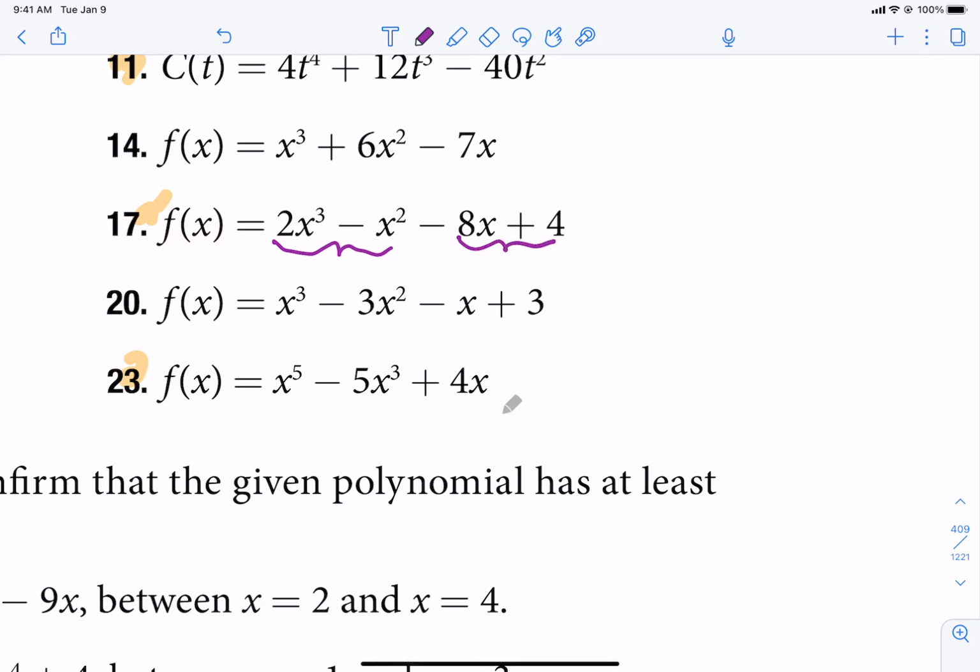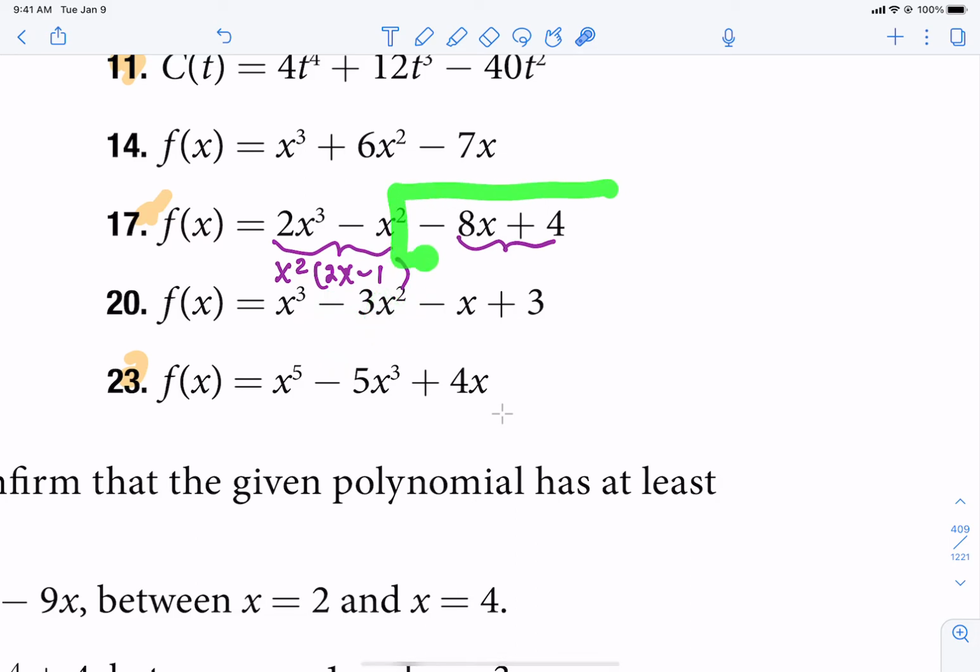We are going to factor out the greatest common factor 2 at a time. The greatest common factor for the first 2, they both contain an x. The lowest power is an x squared. If I take out an x squared, I am left with 2x minus 1. Now we have to have that 1 there so that if we were to distribute, it would work out. Now, you'll notice that in this parenthesis is our anchor of what we're looking for. The 2x is positive and the 1 is negative.